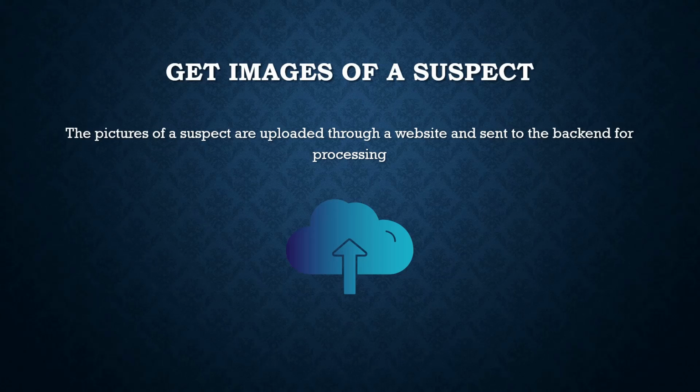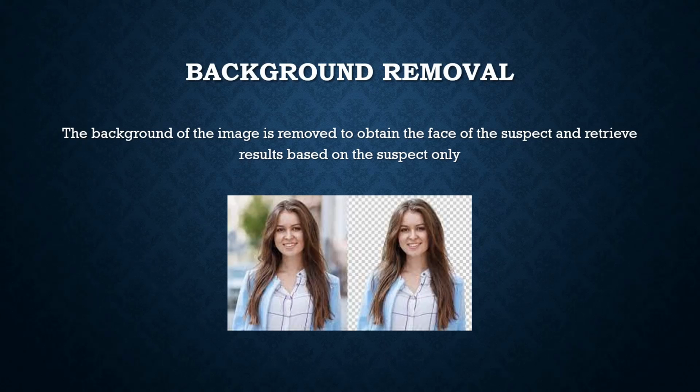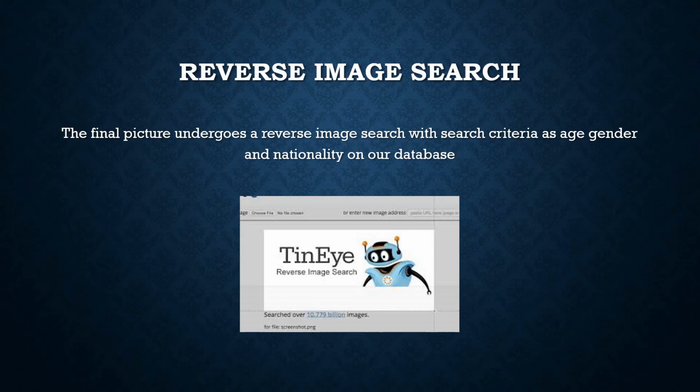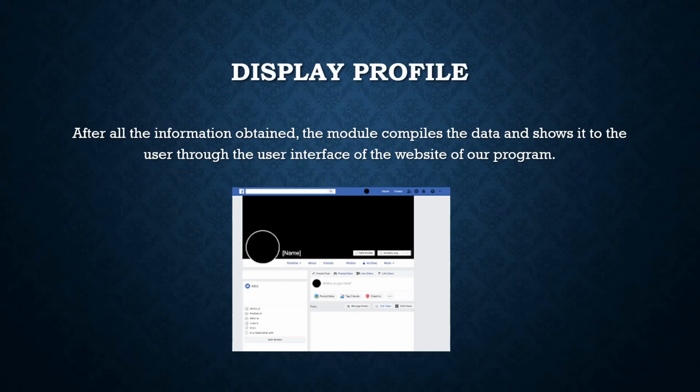Next, the law enforcement will upload a picture of the suspect that they want to get a profile of in the UI that we provide on our website. The algorithm will remove the background of the image so that the results are based on the face only and not the background. Next, we'll perform a reverse image search on the database that we are maintaining 24/7 using the crawler, and display the profile of the suspect that we got from the database.